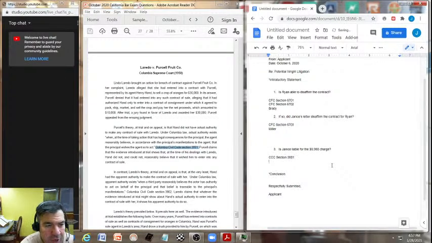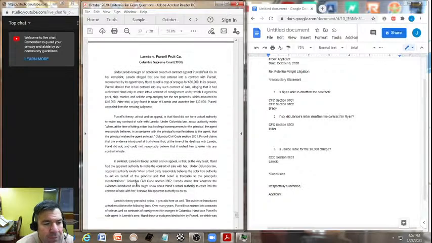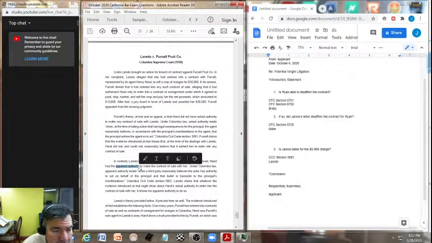3801. Make sure to bring up Laredo. Okay. Now, is there additional Columbia Civil Code sections that are brought up here? Absolutely. Look right here. It's Columbia Civil Code through 3802. Now, in contrast, Laredo's theory at trial and on appeal is that at the very least, Hand had the apparent authority to make the contract of sale.